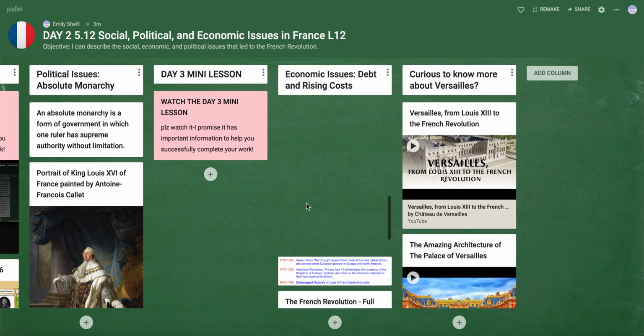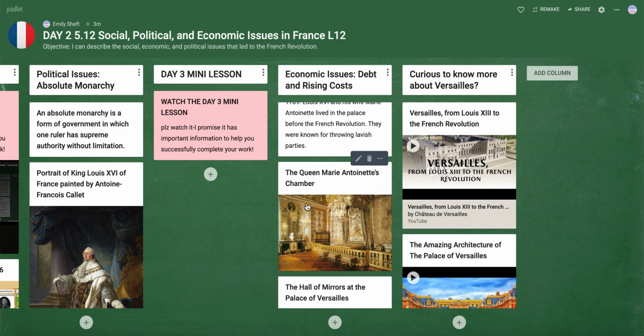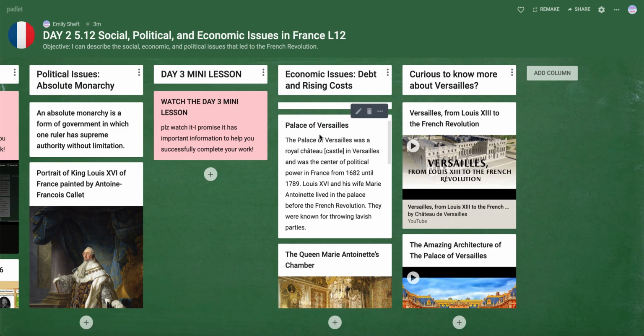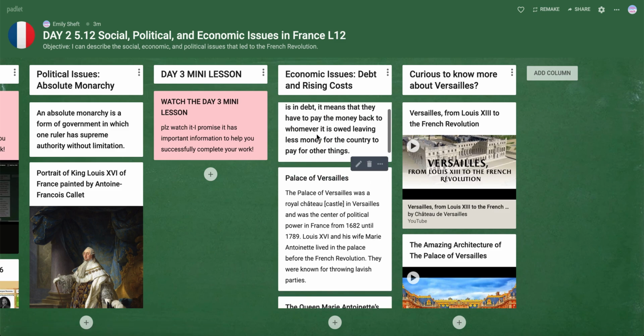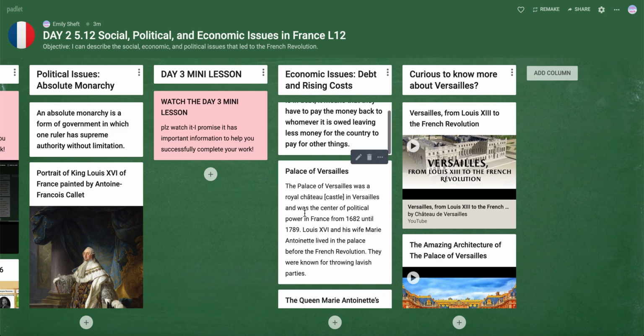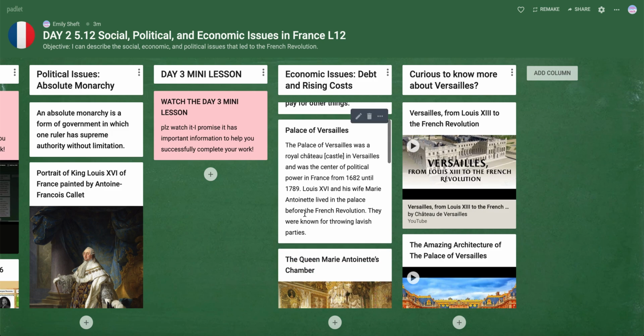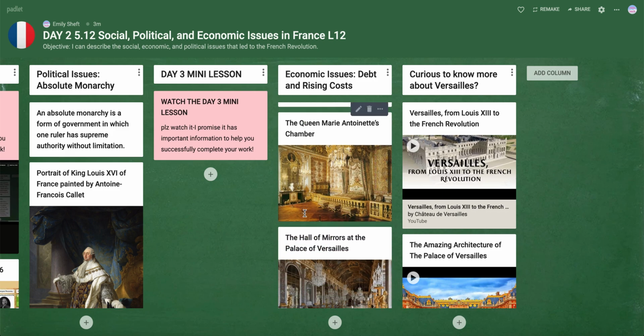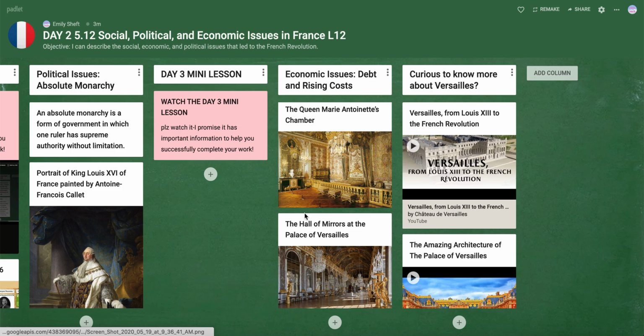Now, there's just a few other things that I want to point out. One thing that we learn is that there's the Palace of Versailles, which is a very important landmark in France. It's outside of Paris. And this is where, as we do look at King Louis XVI, a lot of the royalty lives.